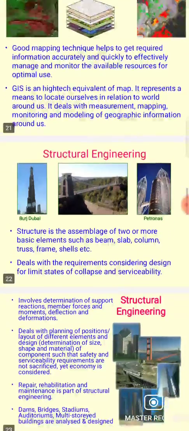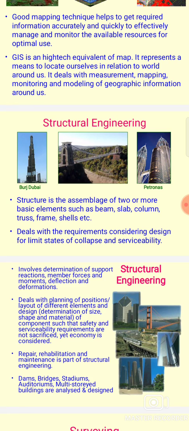Next we move on to structural engineering. When it comes to structural engineering, all the structures constructed on this earth are subjected to various types of loads of different complexities acting on them.